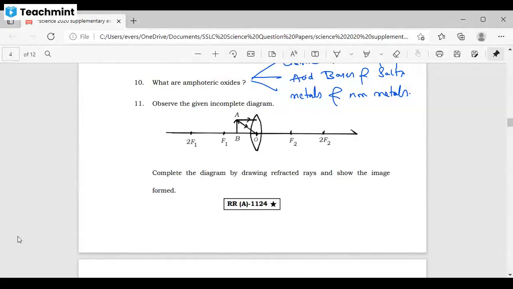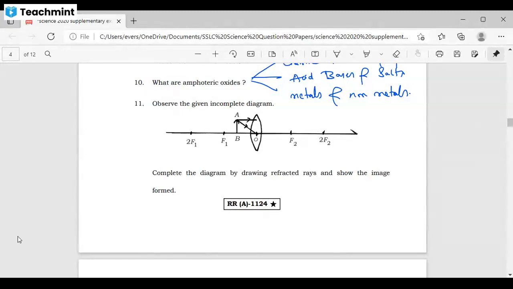Anyhow, I'll make a separate video on ray diagrams where I'll teach you all from the basics. How can you identify the terms? What are the terms involved in ray diagrams, and how does the position shift if we change the object, and how is the image formed? We are just adjusting the object.